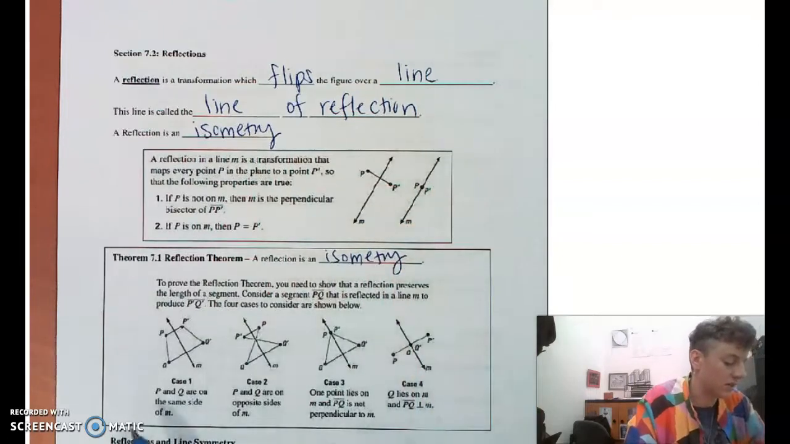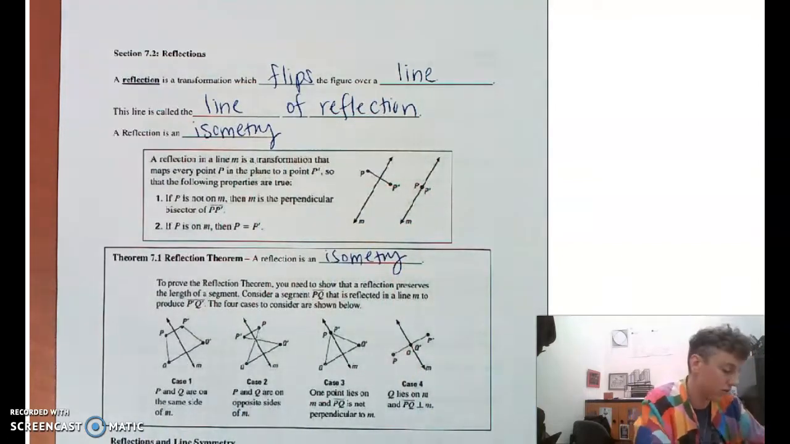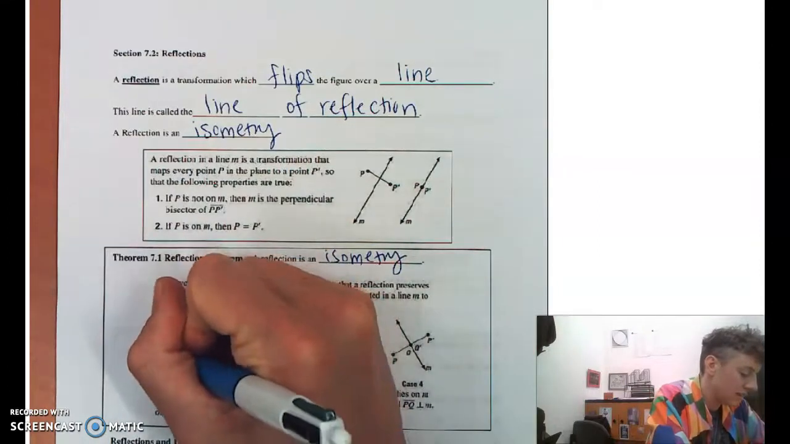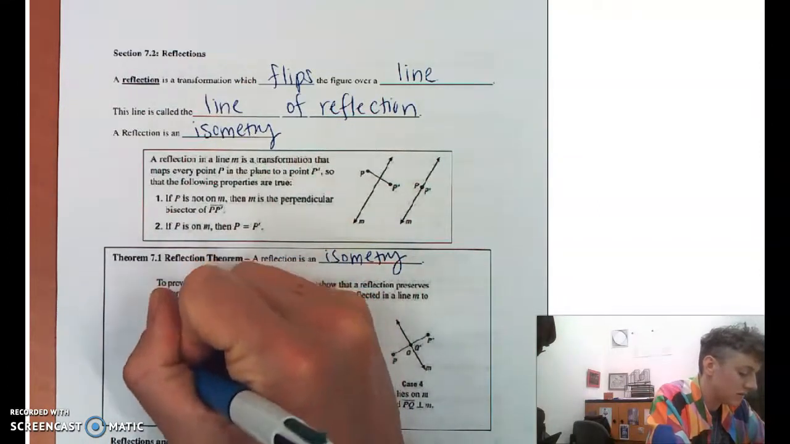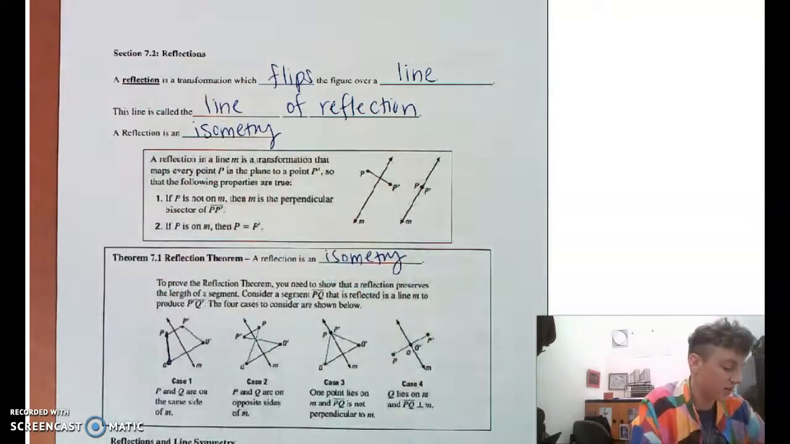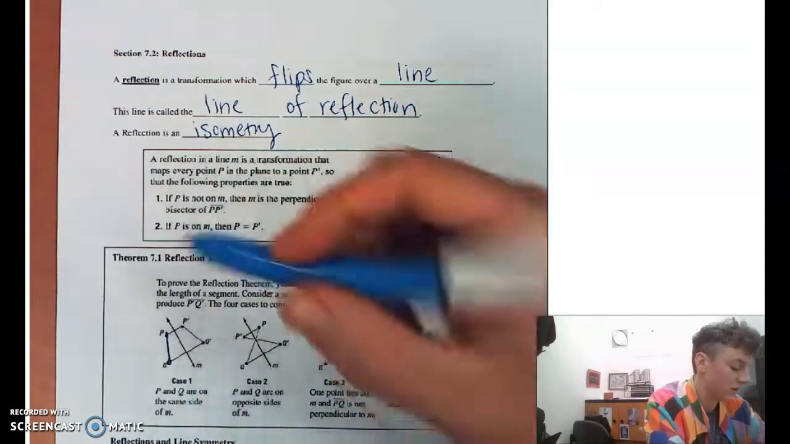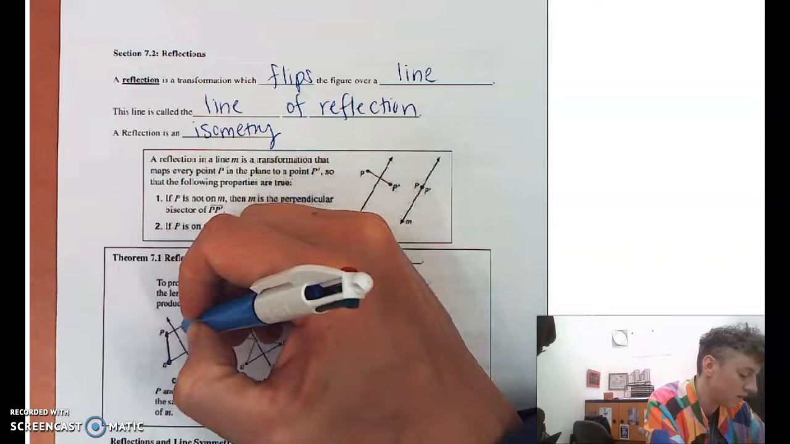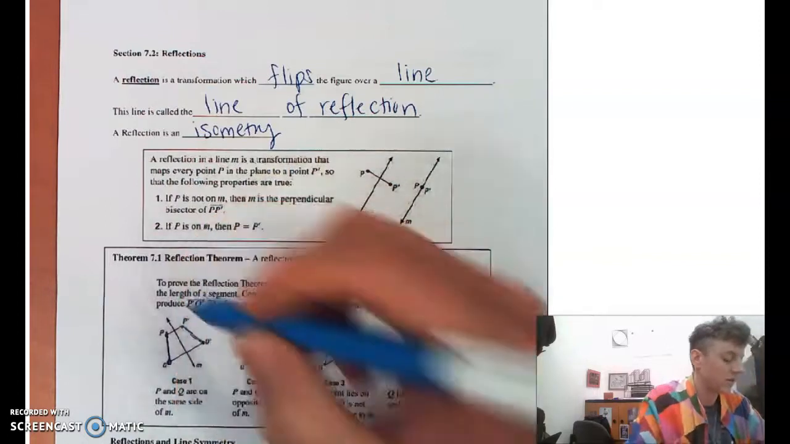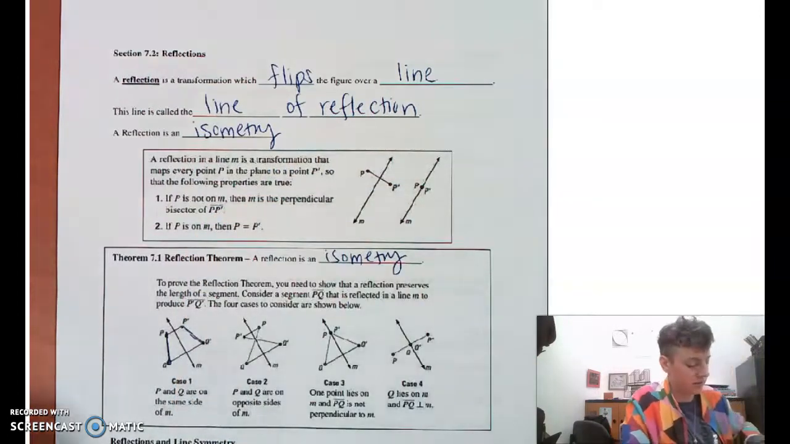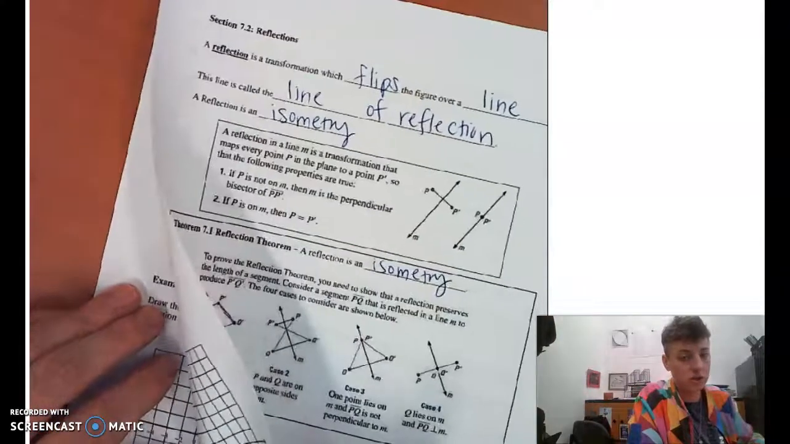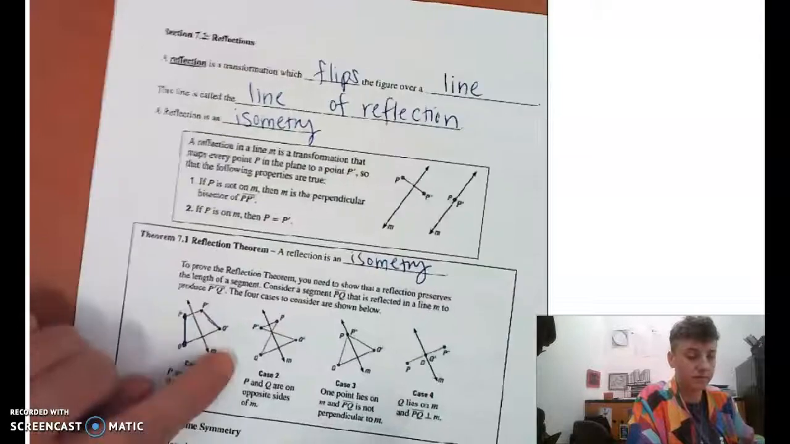And here are some examples of reflections. Taking this segment PQ and reflecting it across this line of reflection M would give us this image, P prime, Q prime. You can also kind of think of it if you fold your paper over that line. Where would it be? Over there.